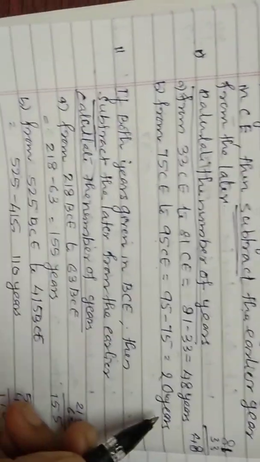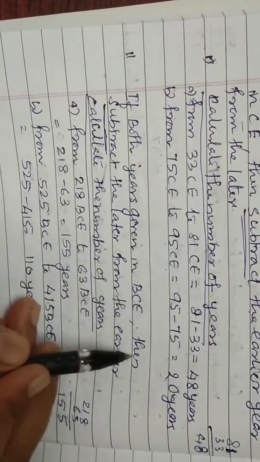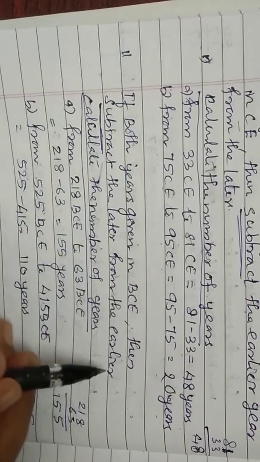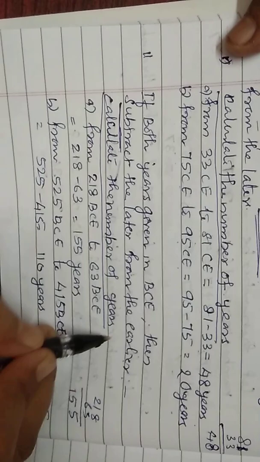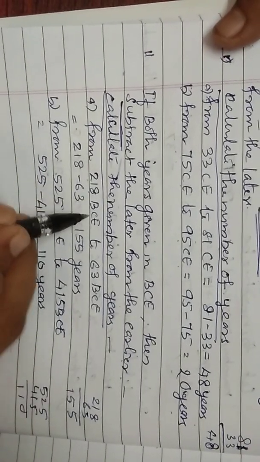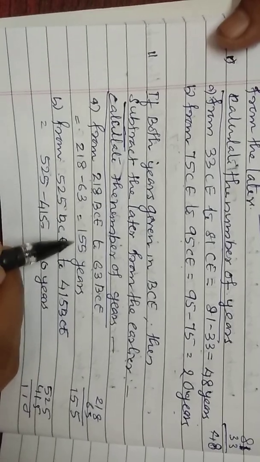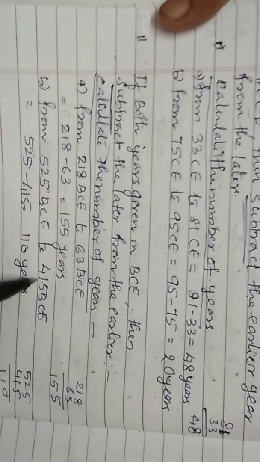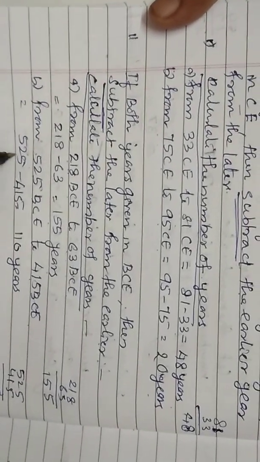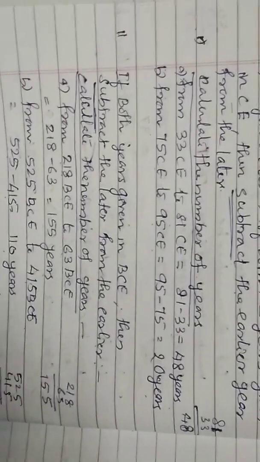The second case: when both years are given in before common era, then subtract the later from the earlier. The same process we have to do. Calculate the number of years from 218 BCE to 63 BCE: 218 minus 63, you will get 155 years. From 525 BCE to 415 BCE: 525 minus 415, you will get 110 years. Just like that you can calculate for both years.